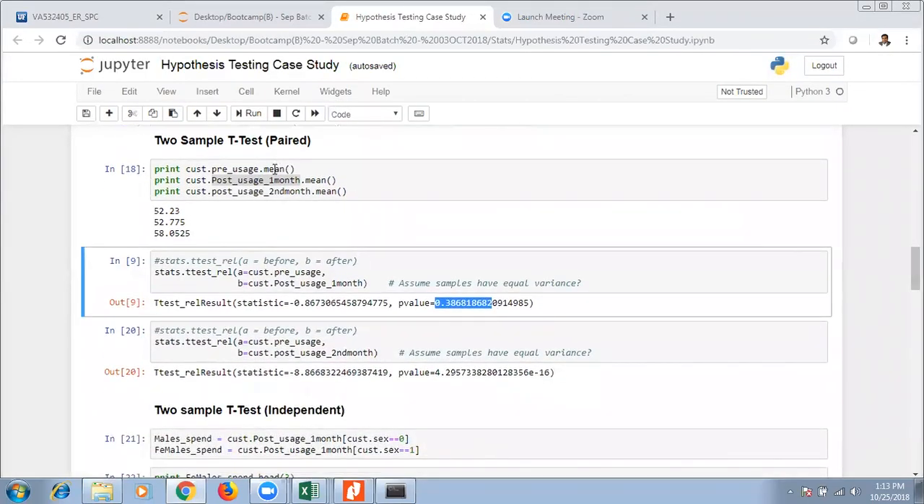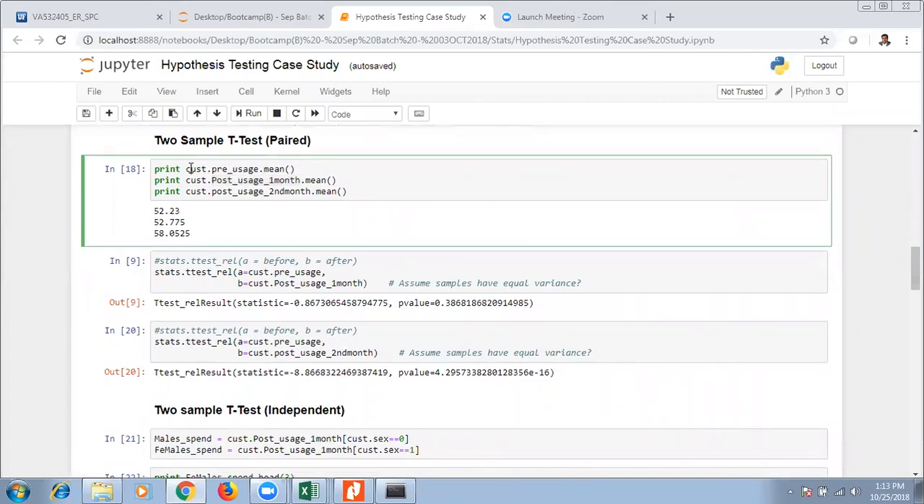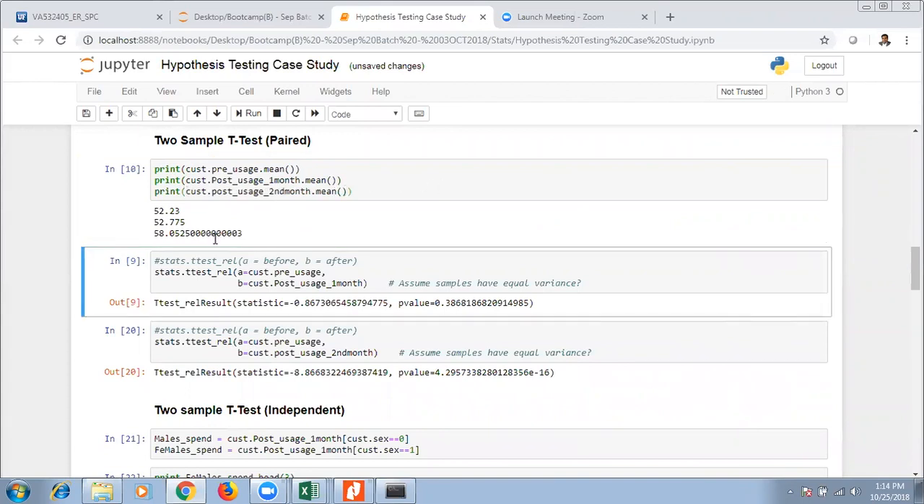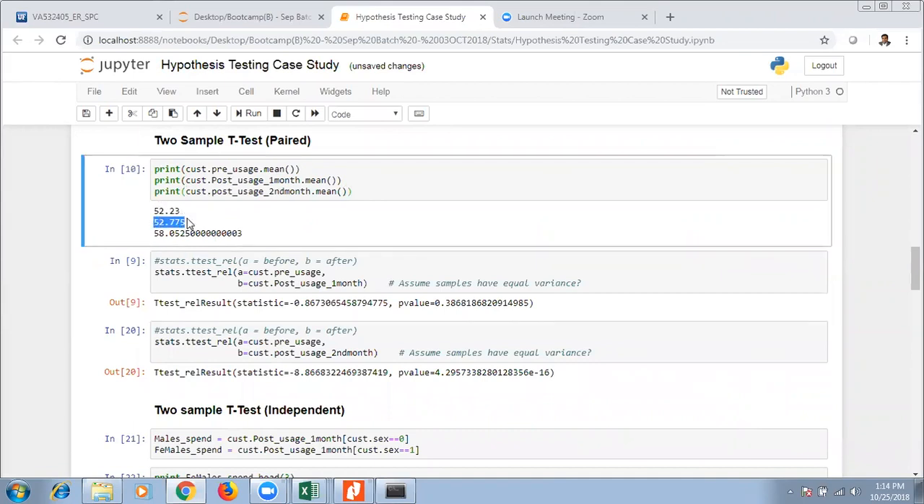Maybe if you want to quickly check it, pre-usage is basically the before-campaign customer data. I'm just printing out the mean of that, and of course I'm comparing the means as absolute values. Now if you look, my pre-usage is 52.23 and post-usage of one month is 52.775. By looking at the sample, there is a slight improvement, but it's not a significant improvement. But at a population level, they are different.